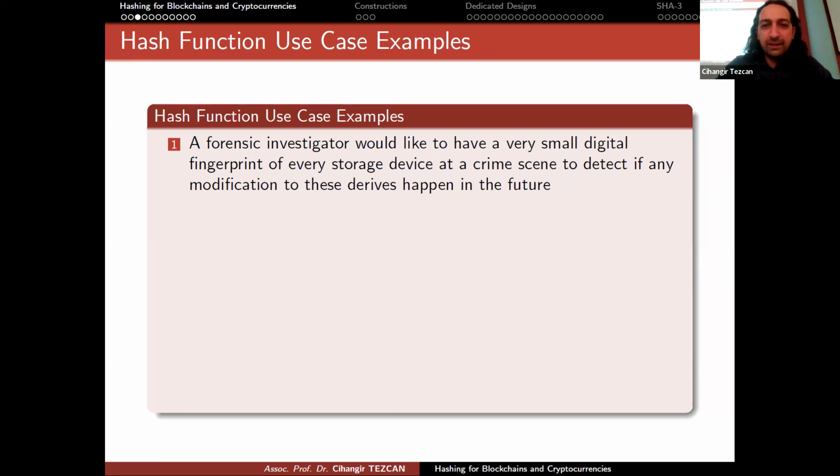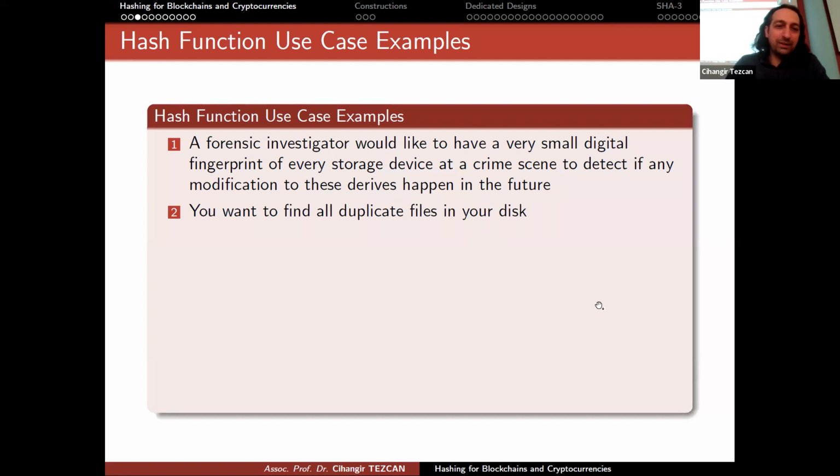A forensic investigator would like to have a very small digital fingerprint of every storage device at a crime scene, to detect if any modification to these drives happens in the future. It will be fantastic if you can go to a crime scene and assume that there is an 8 terabyte hard disk there. You just take the hash of it, and if something goes wrong in the future, you can say that the contents of this hard drive are modified. You can also do this for every file in the drive, and actually you should do it.